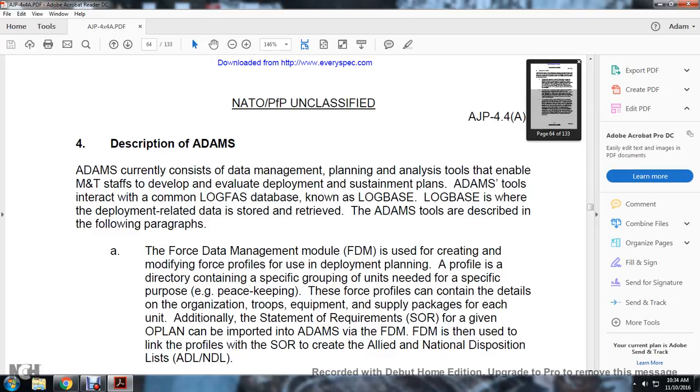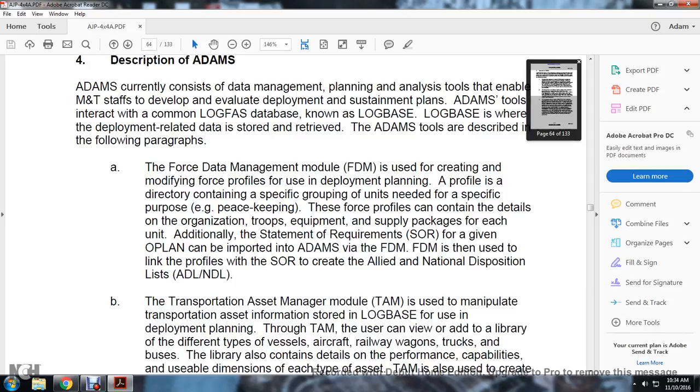These force profiles can contain the details, organization, troops, equipment, and supply packages for each of the units. Additionally, the statement of requirements for a given operational plan is imported with the Allied Deployment and Movement System via the FDM, which is probably the force data management module. This is used with the profiles and the statement of requirements to create the Allied national disposition list.